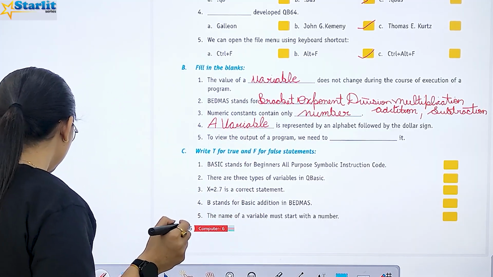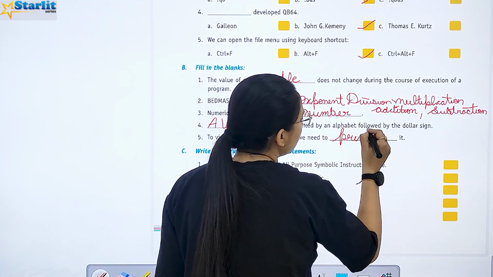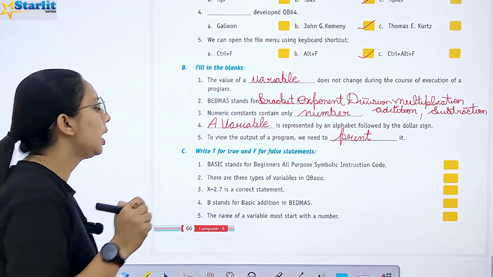To view the output of a program, we need to print it. What do we need to do? We need to print it.